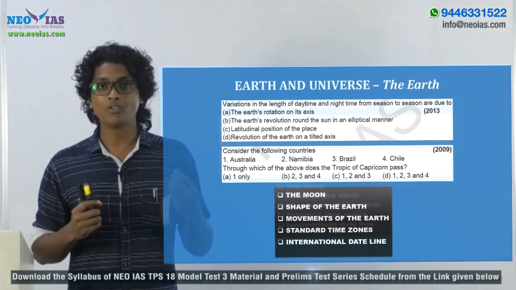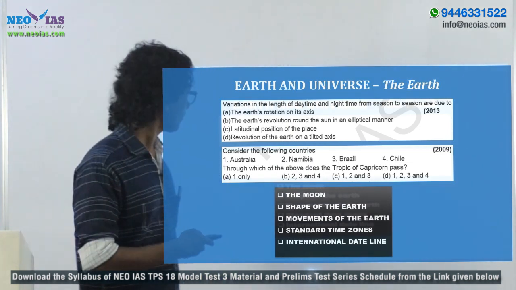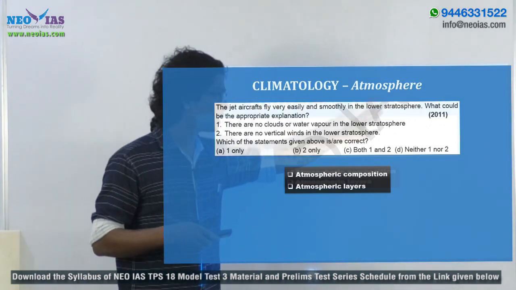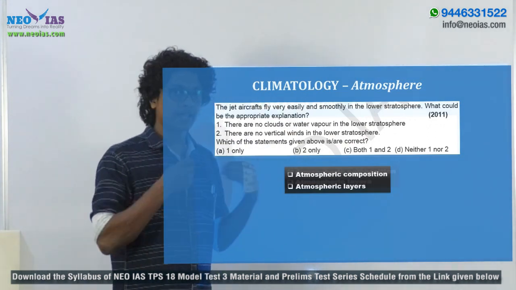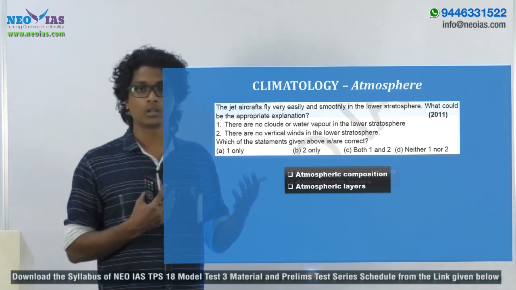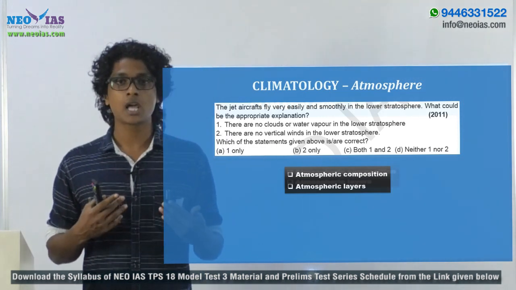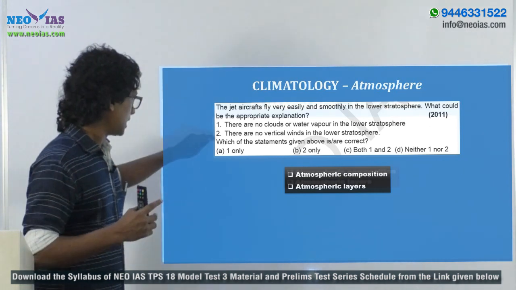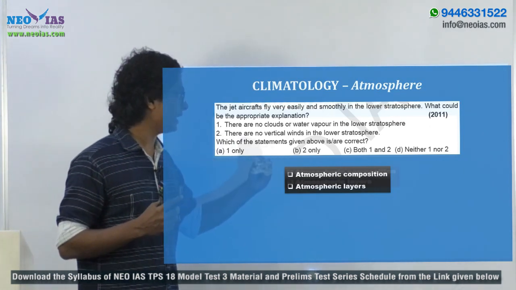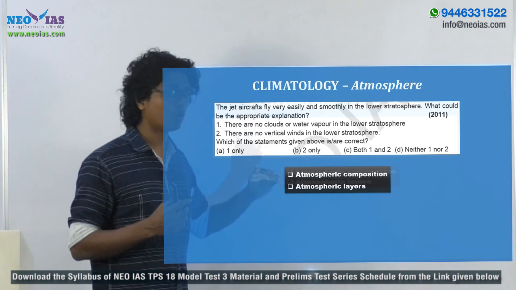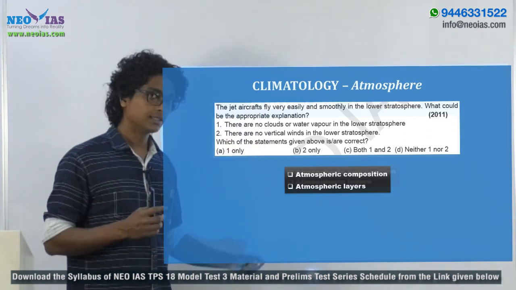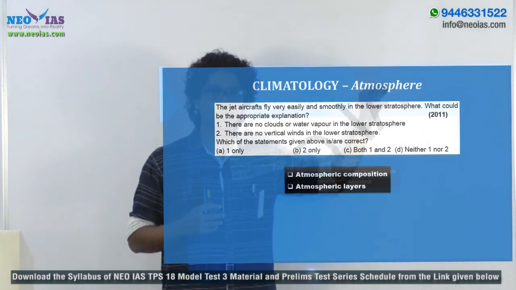Now let's move on to climatology. So climatology, the first module is based on the atmosphere, and regarding the atmosphere you have to study about the composition and structure of the atmosphere, right? Now a question from that topic. The jet aircraft fly very easily and smoothly in the lower stratosphere. What could be the appropriate reason? Now the year, which is 2011.